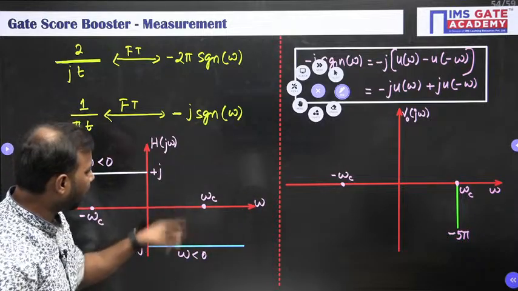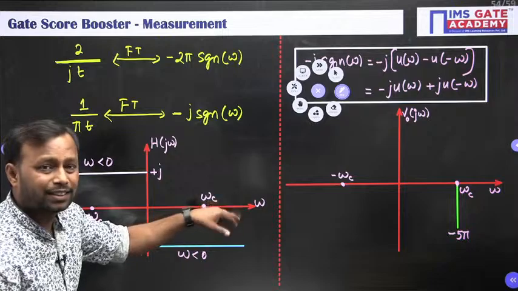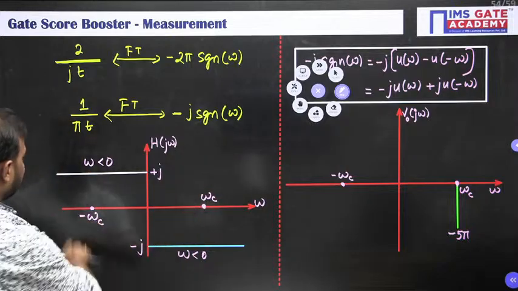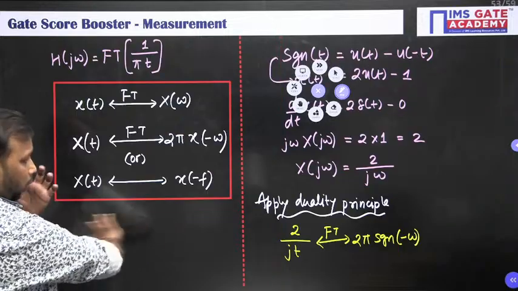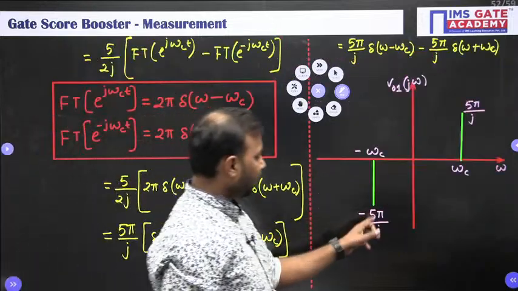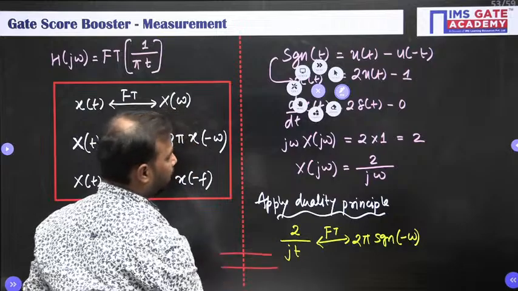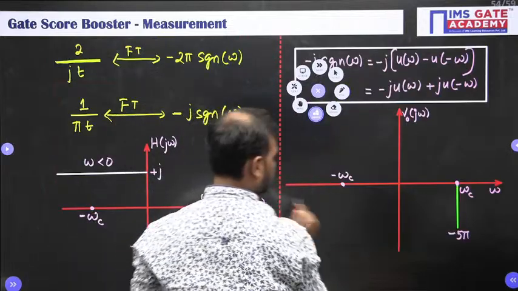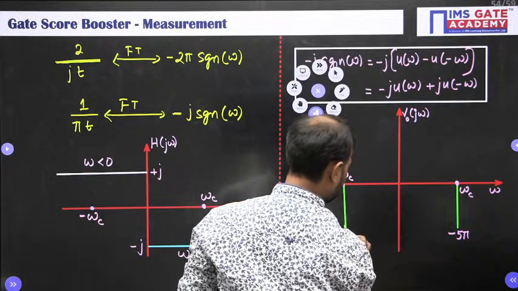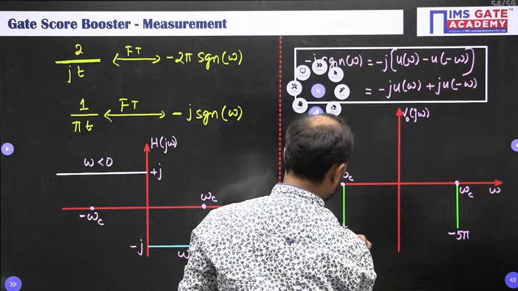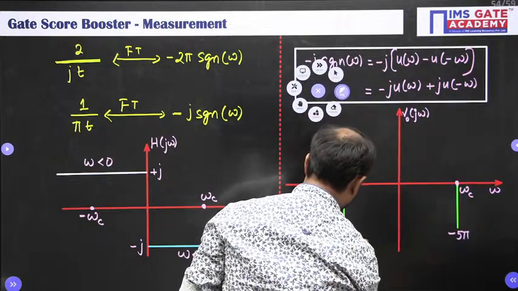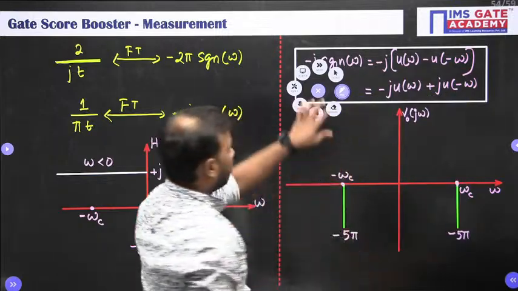So when you multiply the remaining frequencies' strengths it will be 0 except at omega c. Similarly at minus omega c, how much is it here? Plus j, and here minus 5 pi by j. So it will give us minus 5 pi again.